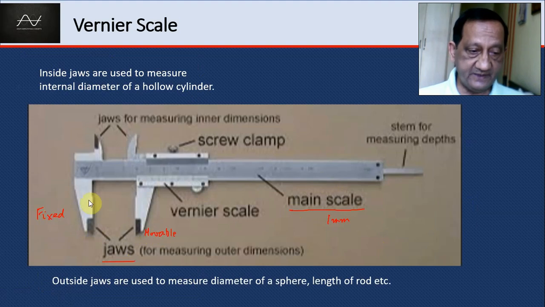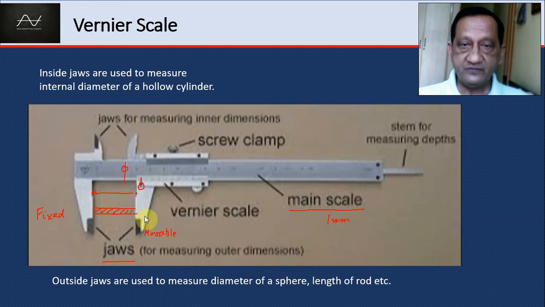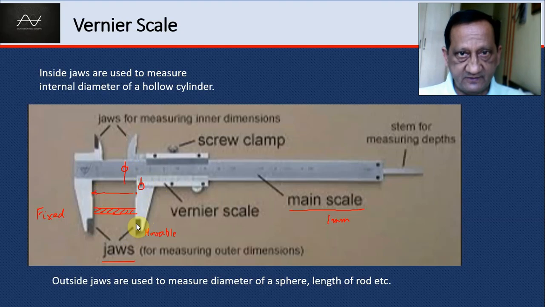Whatever we want to measure, we place it here. Now, when there's nothing placed, then the two jaws are touching each other, and then there's a zero of the main scale, and the zero of the vernier scale will be coinciding with this. That is the starting point. Now you move the vernier and place your object whose length you want to measure. So how much distance the vernier has moved to the right is what we have to see.